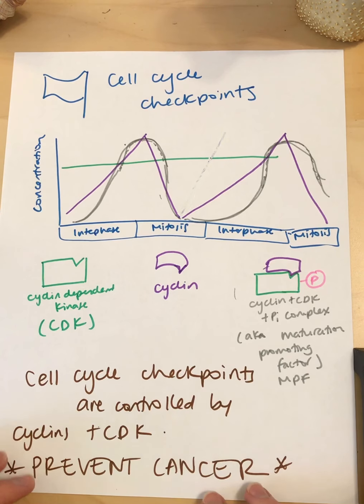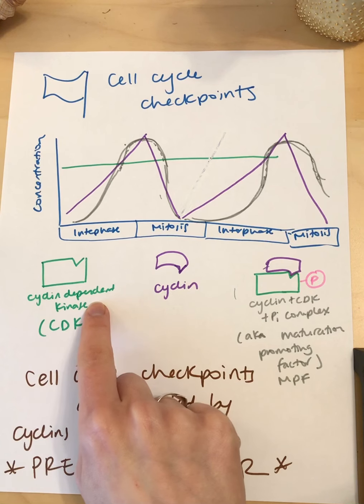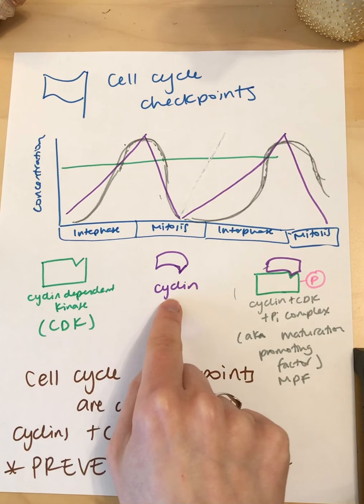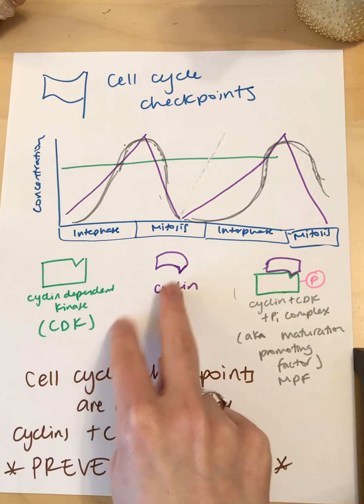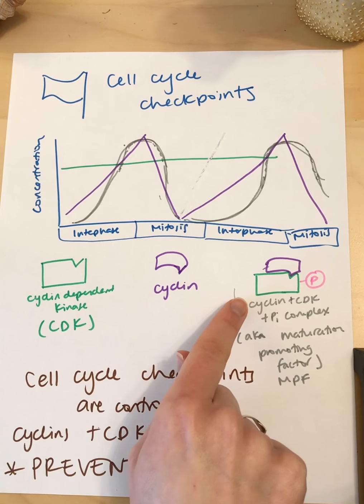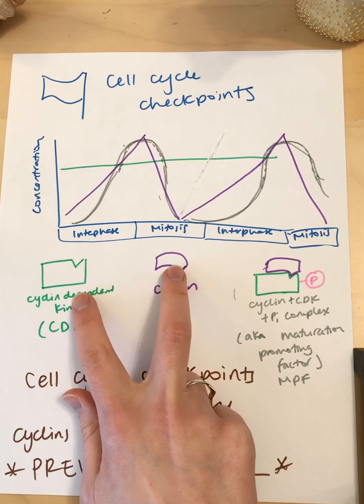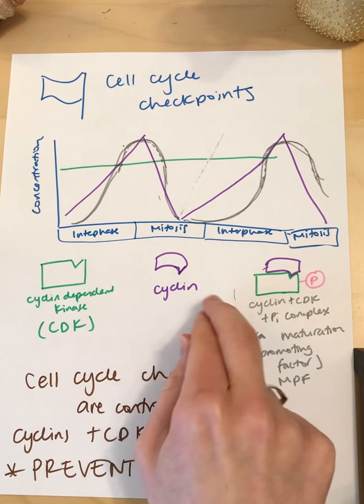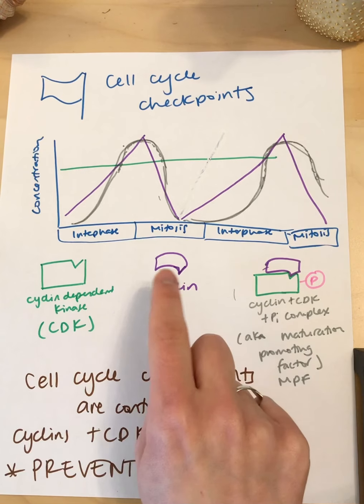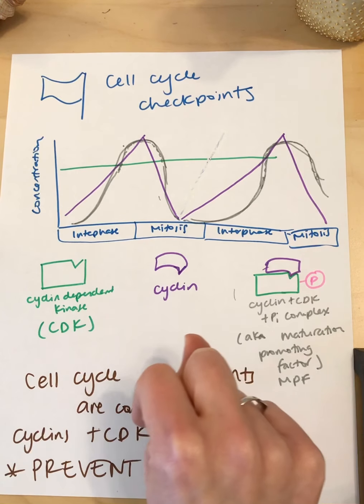Okay, cell cycle checkpoints. So we learned in a POGIL that cell cycle checkpoints are regulated by a combination of cyclin-dependent kinase, CDK, and cyclin. So when these two molecules come together, we call them a maturation promoting factor, MPF. They also need a phosphate group. And these two molecules have to come together to be able to signal the cell that it can go past the checkpoint and on to the next phase.